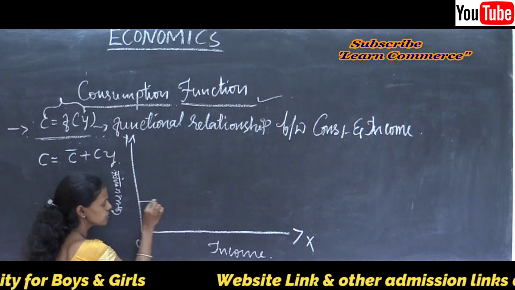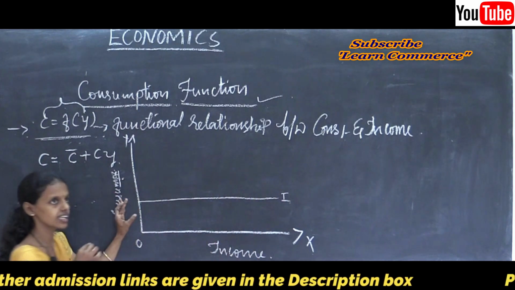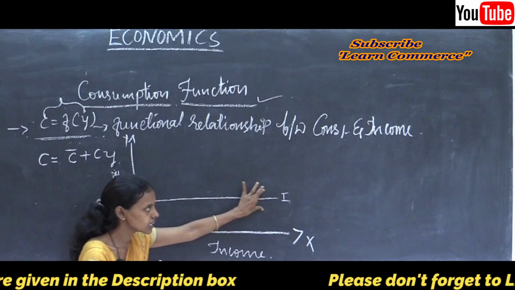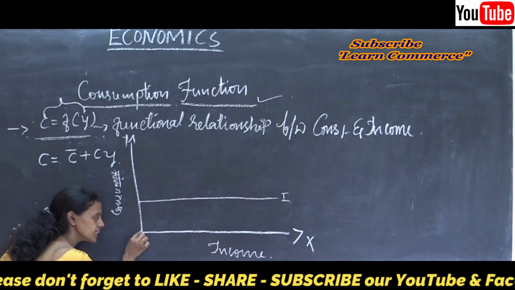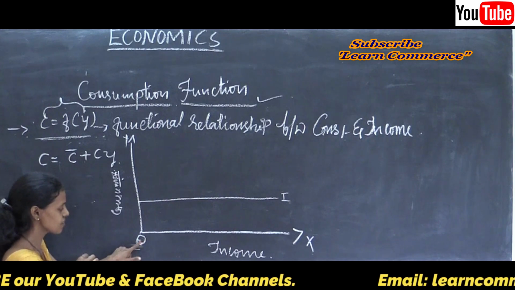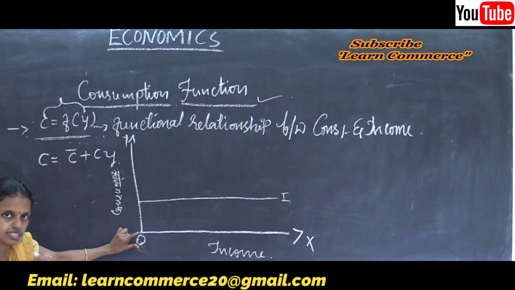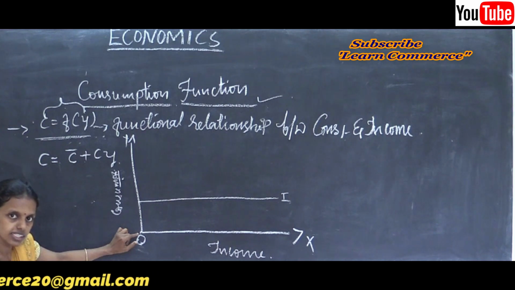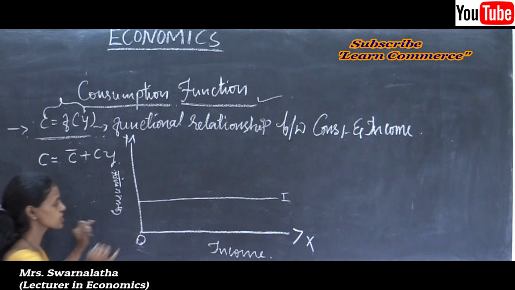Investment is also there. I is a horizontal line, showing the investment line. For example, in the initial stage, consumption is at the base level, zero. When the initial income is 50, consumption has not increased at all, it is just at the base stage.